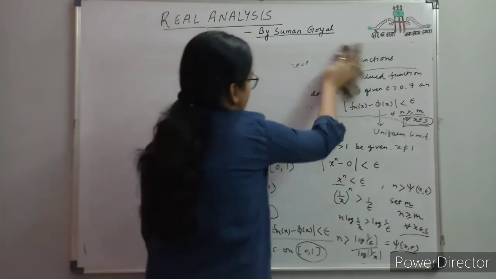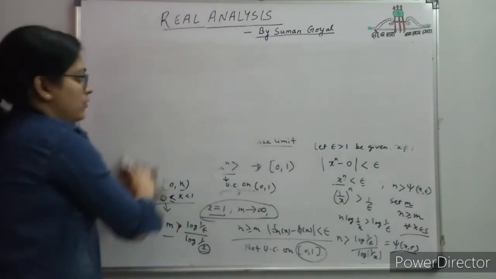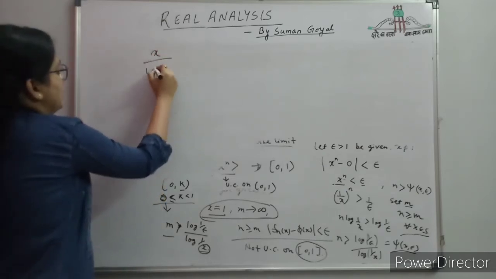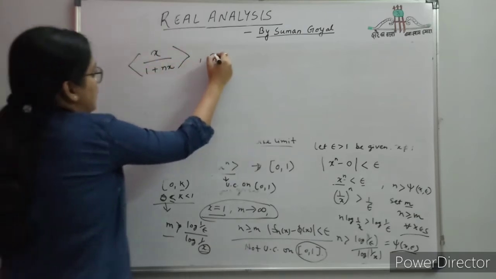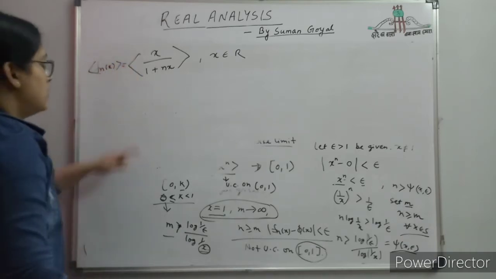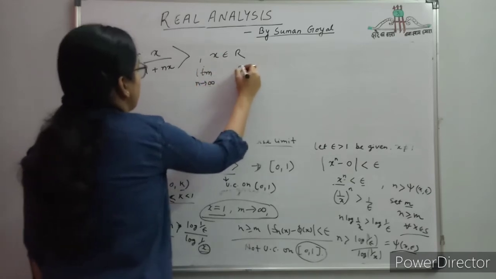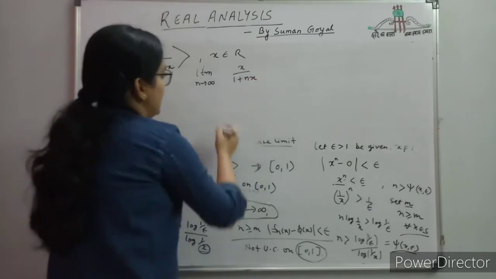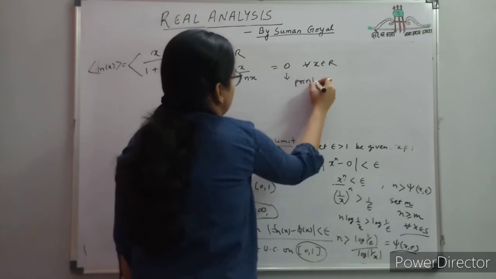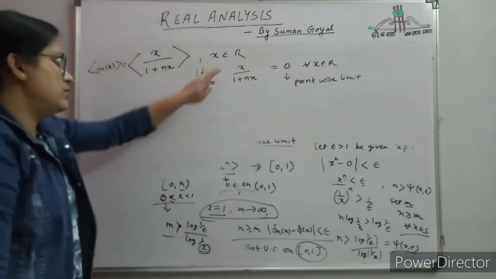After the simple examples I will come to the questions that had come in examinations, previous year papers of NET. So one or two examples, like x upon 1 plus nx, x belongs to R. This is the sequence of functions. To find the pointwise limit as n tends to infinity, x upon 1 plus nx, this will become 0 for all x belongs to R. So this is the pointwise limit of this sequence. This sequence is pointwise convergent on the whole range x belongs to R.